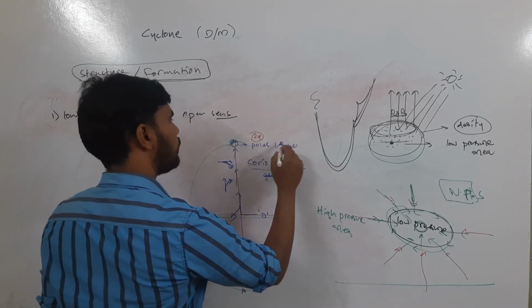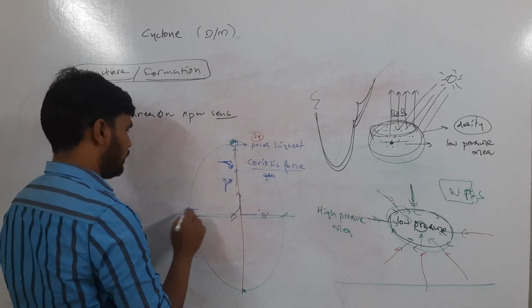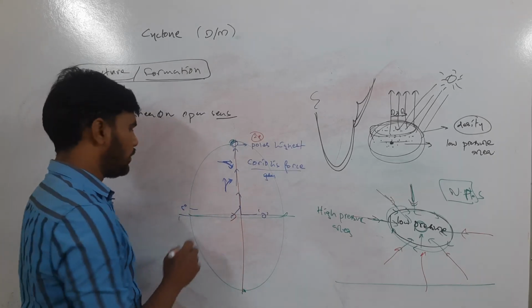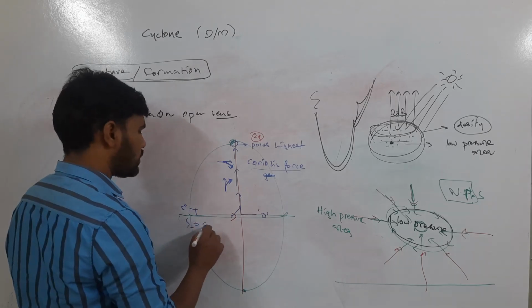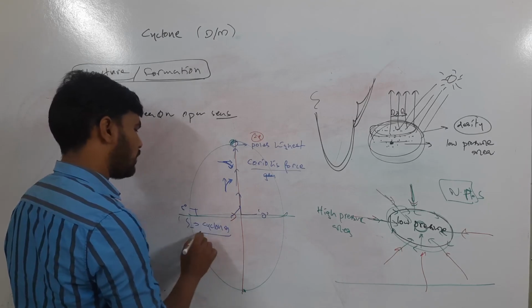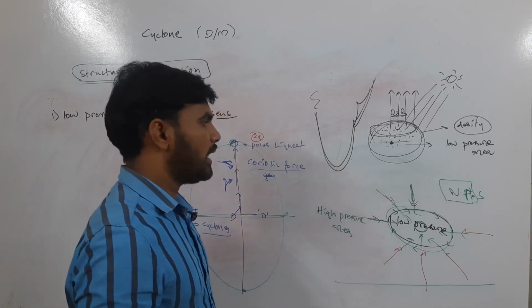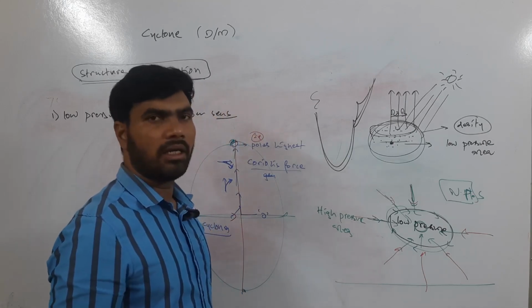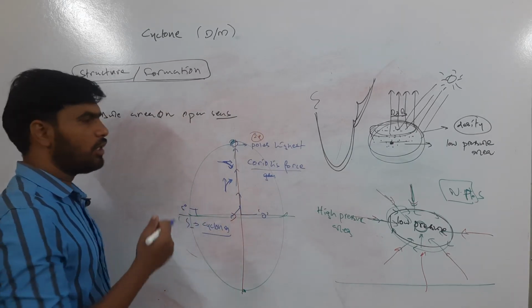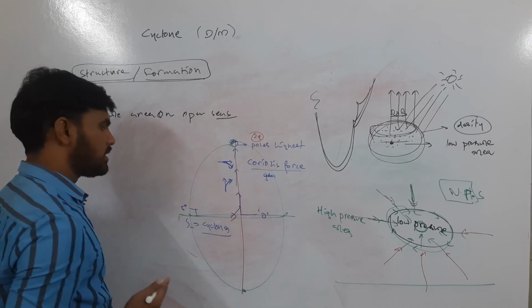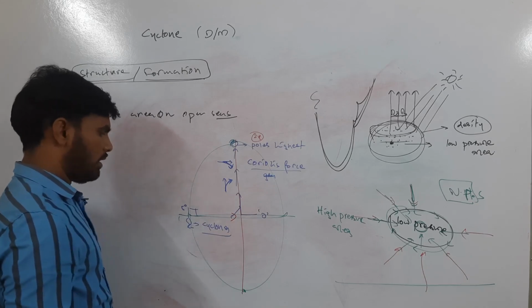Okay, so the Coriolis force at the poles is highest. That's why you will not see cyclones within 5 degrees latitude on both sides, in the northern hemisphere and southern hemisphere. Why are there no cyclones? Because the force which is giving direction to the cyclone is not present at the equator. So that's why, and until 5 degrees also it is very weak, so it does not have the strength of creating a cyclonic system. So that's why between 5-degree north and 5-degree south you will not see cyclones.